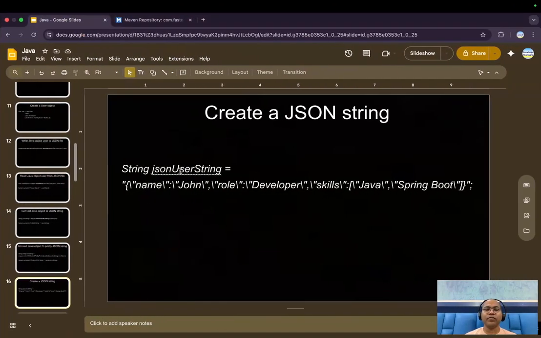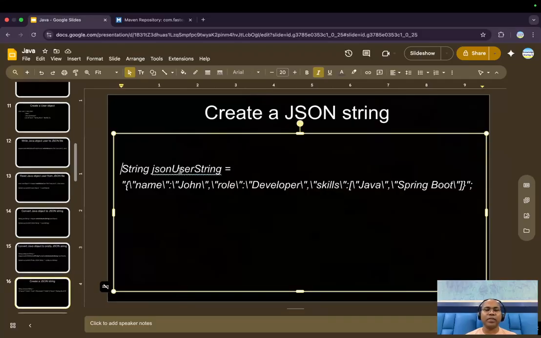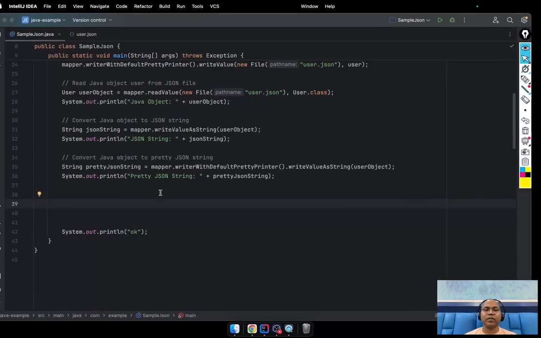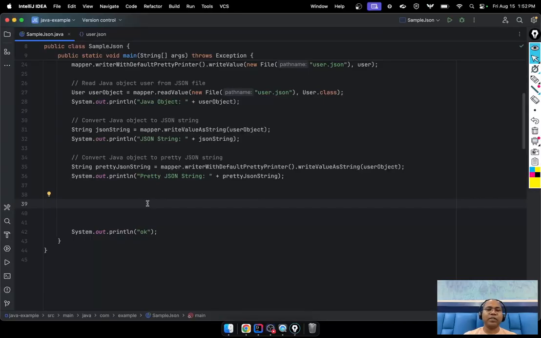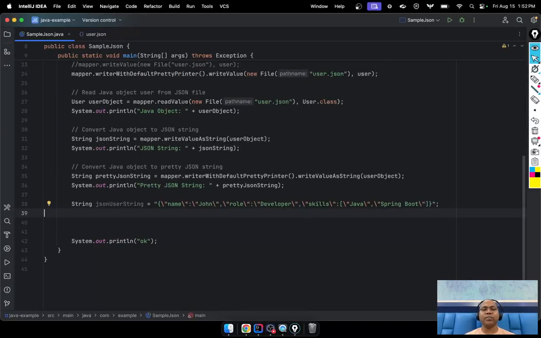Okay, so first let's create one JSON. We'll create a simple JSON.